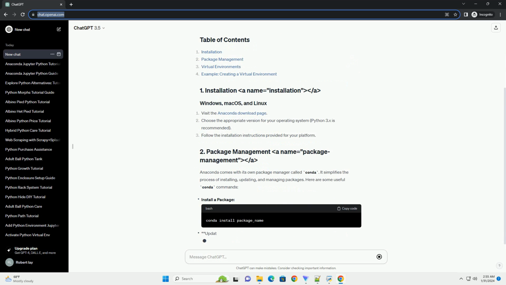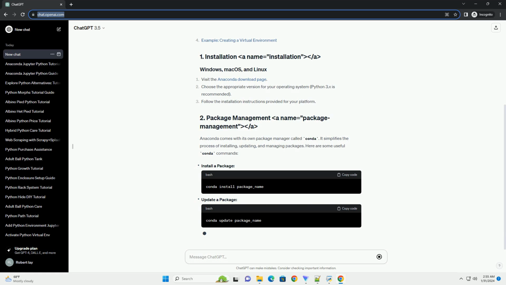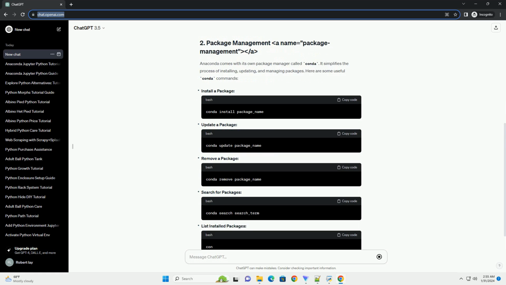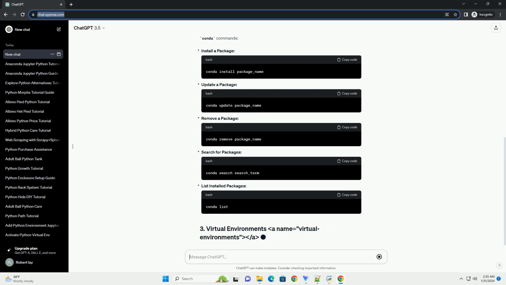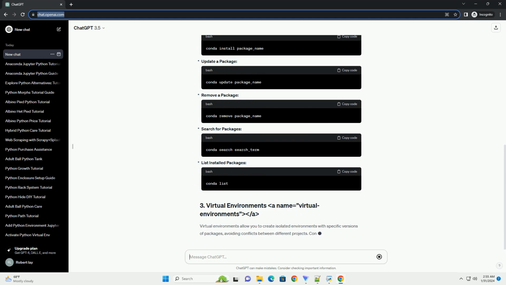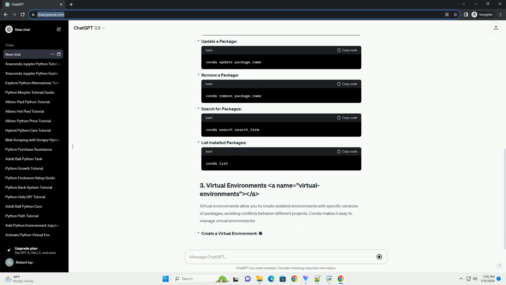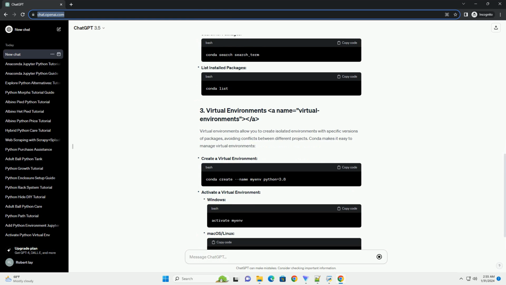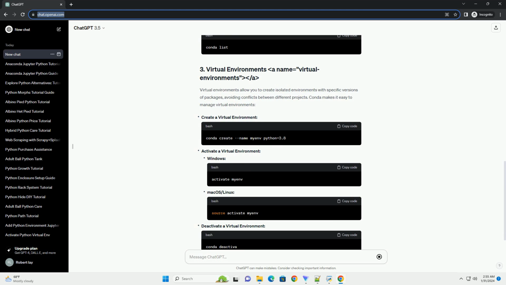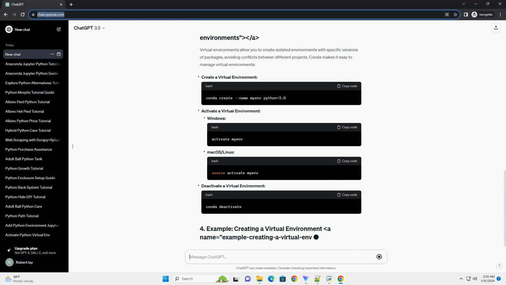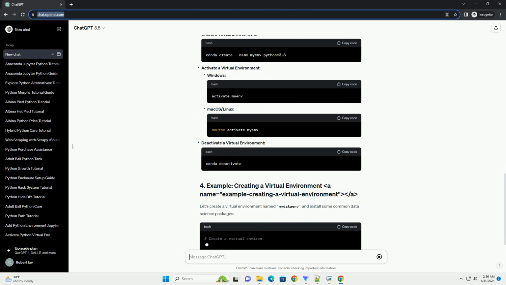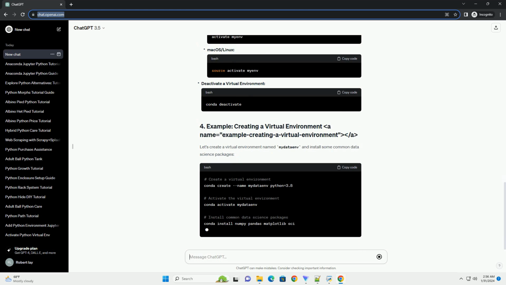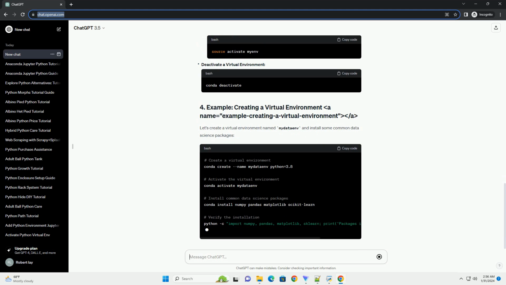Anaconda comes with its own package manager called Conda. It simplifies the process of installing, updating, and managing packages. Here are some useful Conda commands. Install a package. Update a package. Remove a package. Search for packages. List installed packages.